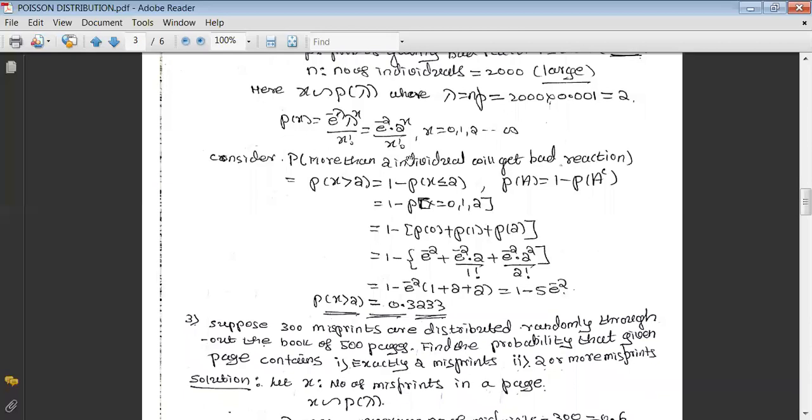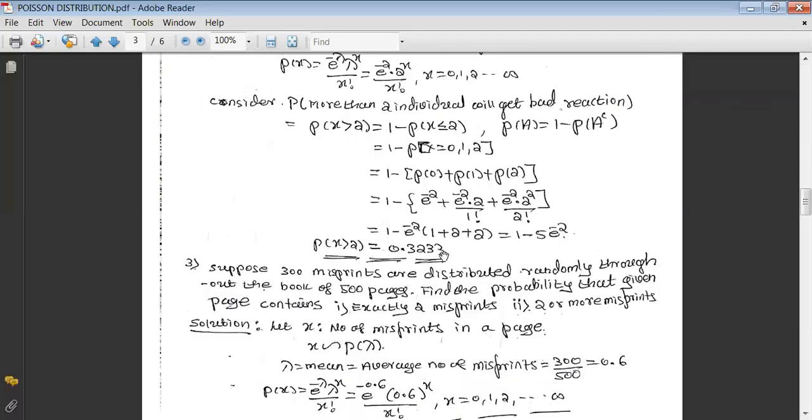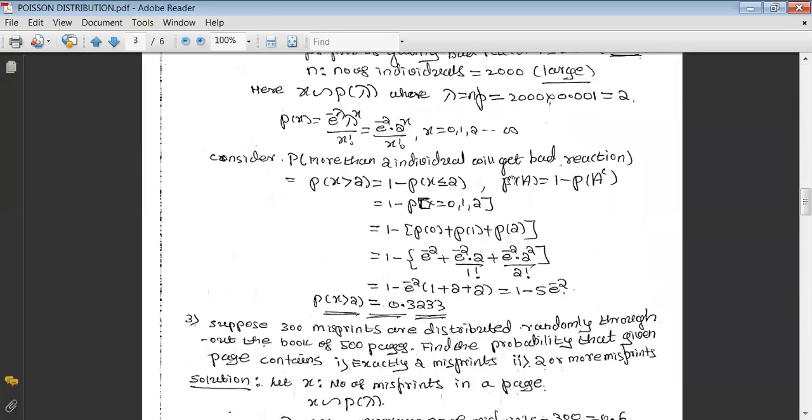Now we have written the probability function after identifying the parameter. Now let us consider the required calculation. The first calculation is, they have said that we have to identify the probability that out of 2000 such individuals, more than 2 will get a bad reaction. That's why let us consider the probability of more than 2 individuals getting bad reaction.